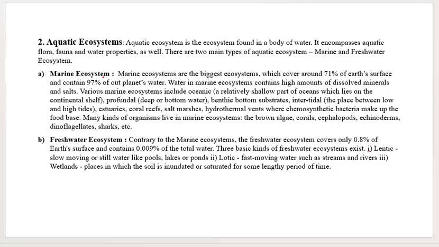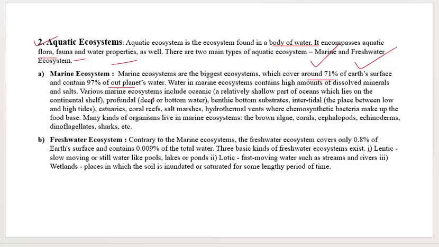Okay. Now comes the second category, that is aquatic ecosystem. Aquatic ecosystem is the ecosystem which is found in a body of water. It encompasses aquatic flora, fauna, and water properties. There are two main types of aquatic ecosystem, that is marine ecosystem and freshwater ecosystem. Marine ecosystems are the biggest ecosystem, which cover almost 71% of Earth's surface and contain 97% of the planet's water. Water in a marine ecosystem contains high dissolved minerals and salts.